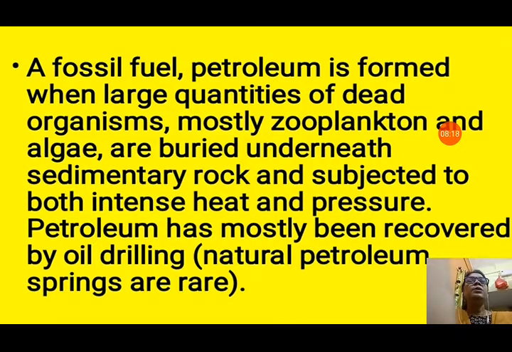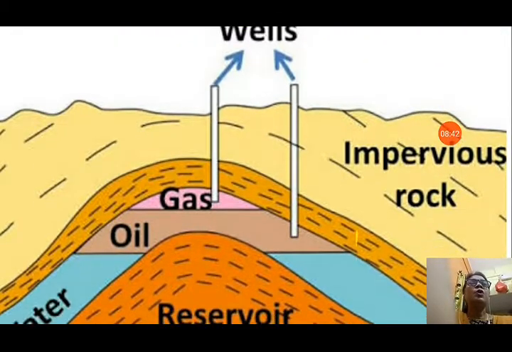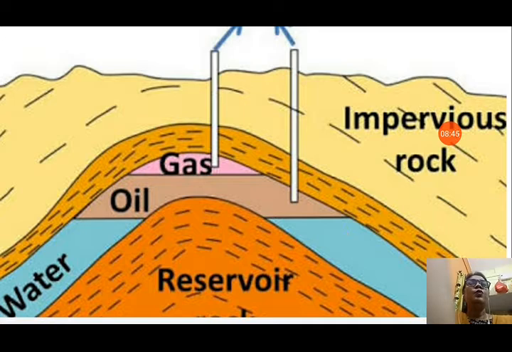Fossil means dead, because it is obtained from the dead remains of animals. All these animals are buried underneath sedimentary rock, and after millions of years, due to intense heat and pressure, this all changes into petroleum. It is taken out from the ground by drilling, in the form of liquid. Natural petroleum springs are very few. Now you can see petroleum wells. You can see how it is dug like a borewell. Pipes are put deep inside the earth, and from the reservoir it is taken out.